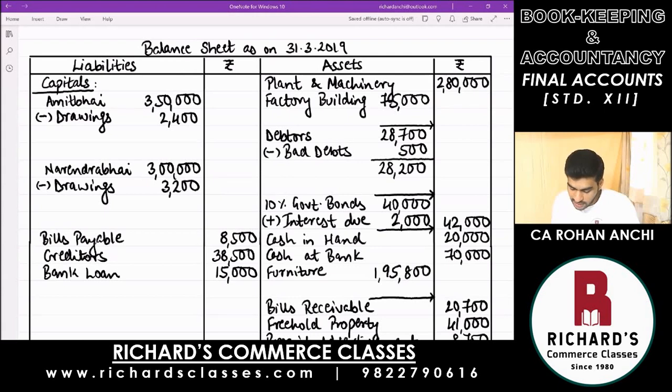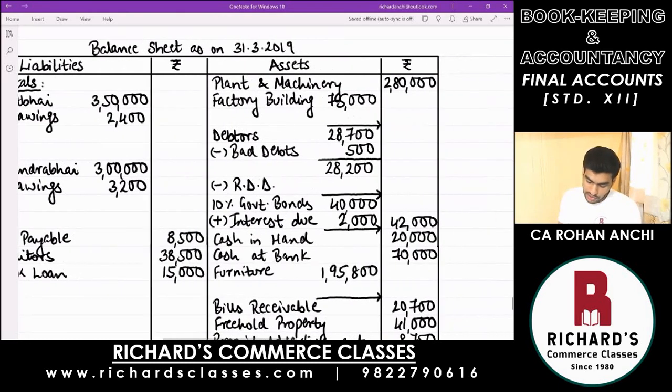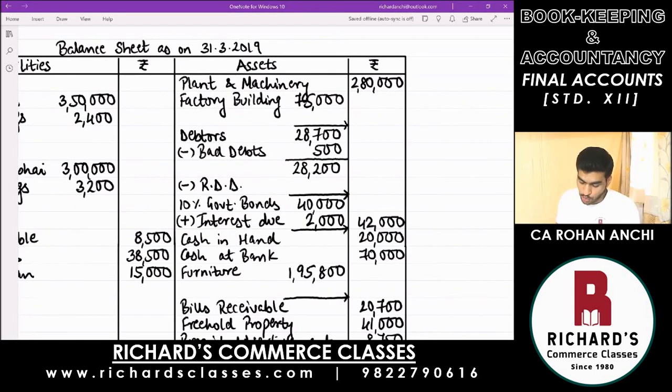There is a possibility that you may not receive money. So again, second time deduct below debtors. Now you write minus RDD. And we will have to calculate this time. It is saying create at the rate of 2%. How much will you take? Now you will take it on the new balance. 28,200 is your latest balance of debtors after deducting bad debts. And on that, find out how much is 2%, 2 upon 100.